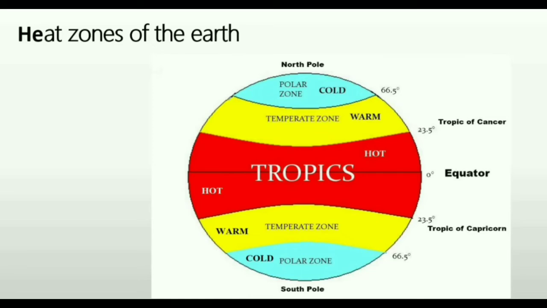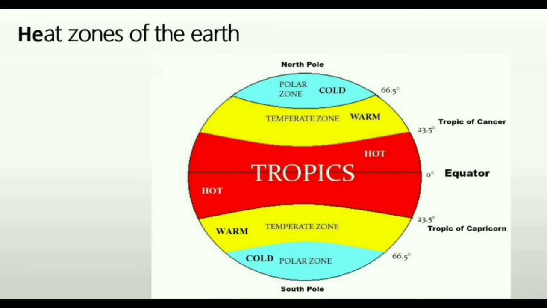It has rich vegetation because of the mild climate. Because of the very mild climate, vegetation is very rich here. That means not very hot and not very cold. This area is not very hot, not very cold, because it is beside the poles and beside the equator also. We can say a moderate climate is found in this zone.